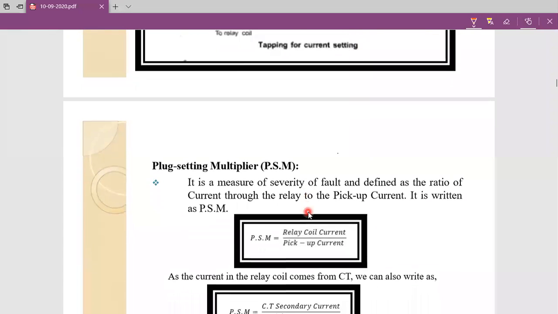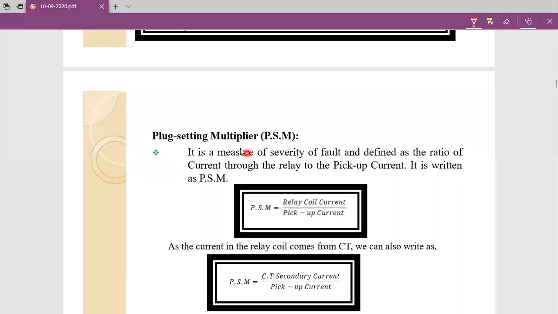Next one is plug setting multiplier, PSM. So what is a PSM? PSM is nothing but the ratio of relay coil current to pickup current. The relay coil current is nothing but the secondary current of the current transformer. Am I right? Yes. The secondary current of the current transformer is directly connected to the relay coil.